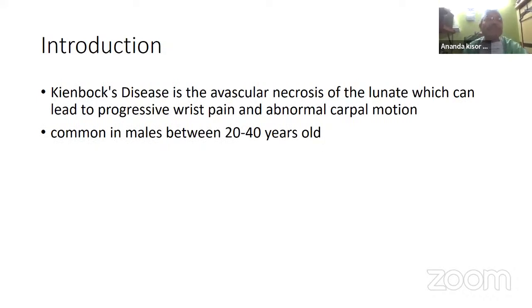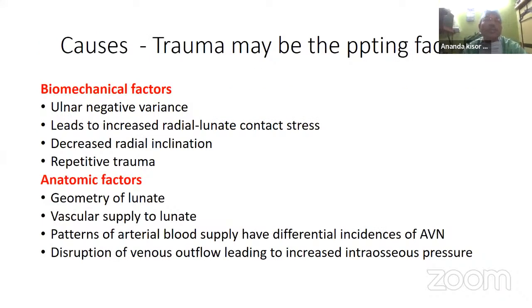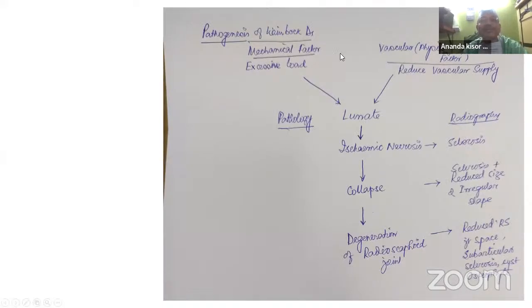Specific diseases, like Kienböck's disease. Introduction: Kienböck disease is the avascular necrosis of the lunate, which can lead to progressive wrist pain and abnormal carpal motion. It is common between 20 to 40 years. Regarding the causes, trauma may be a precipitating factor. There are several causes, and I'm not going to detail them because of the short time. So how can we make it a flowchart? This is the pathogenesis of Kienböck disease. This is my handwriting, so everybody can reproduce this.